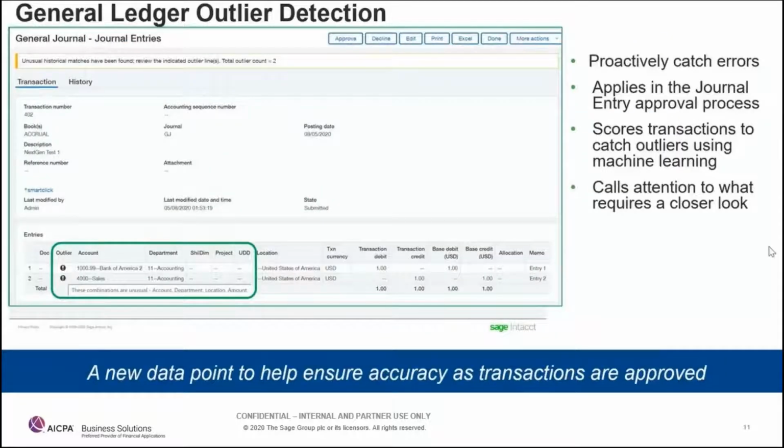There's also a piece in the general ledger now, which I really enjoy, and it's getting better and better, something called Outliers. Intacct uses AI, so artificial intelligence, to learn what you do, to understand what you do all the time. And it starts looking for problems with that. If there's entries that you make all the time and you usually make them this way and all of a sudden you make it this way, it sees that and catches it. And it proactively catches that error for you before it's too late and you've handed it off to somebody else.